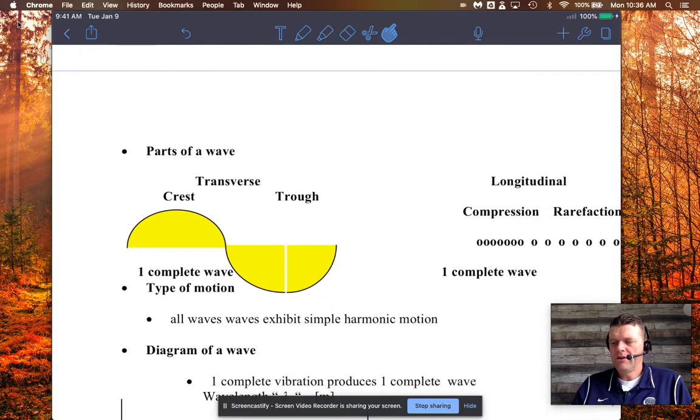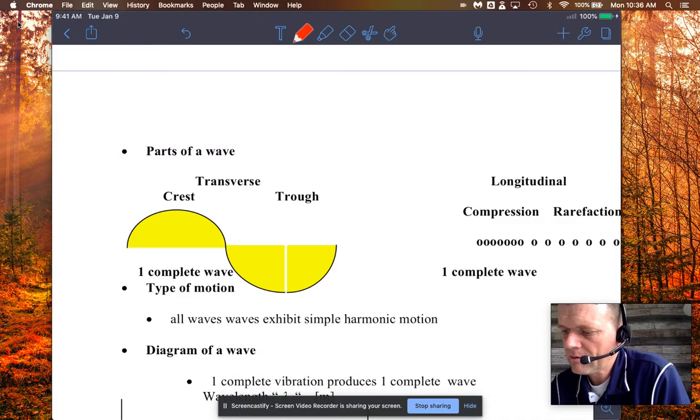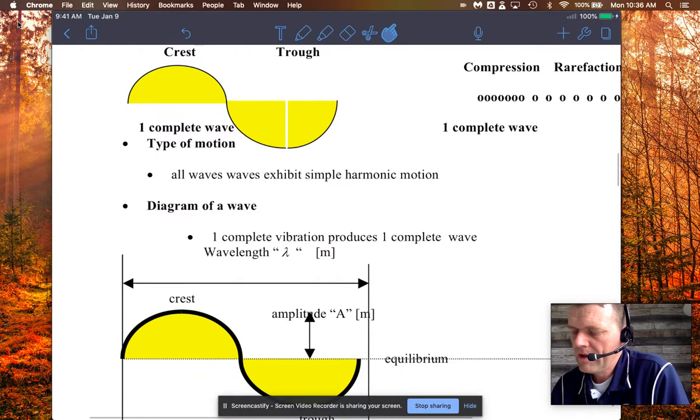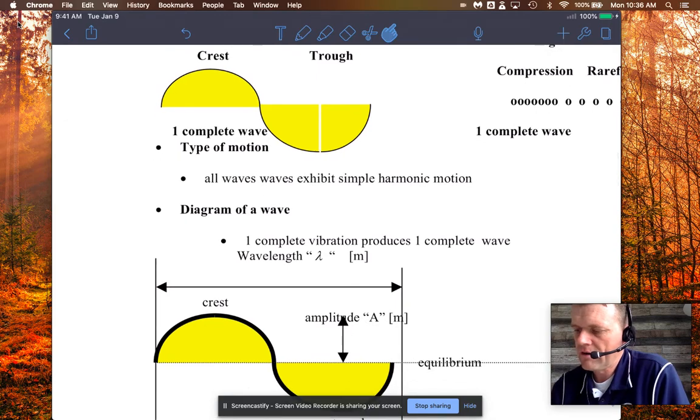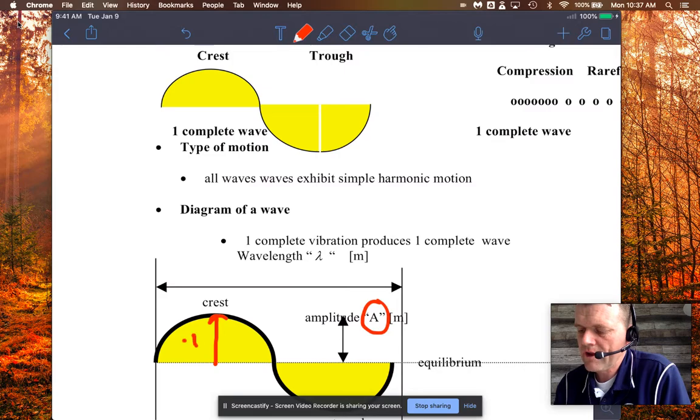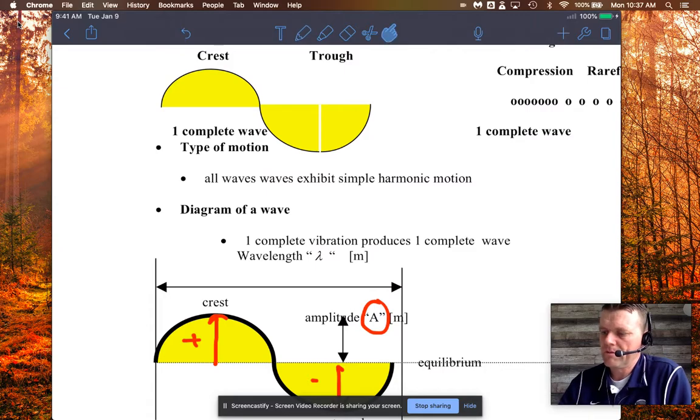In a transverse wave, we have a crest, which is the positive amplitude or above equilibrium, and we have the trough, which is below. Down here, I highlighted the displacement from equilibrium up, that's called the amplitude A. You can have a positive amplitude here for the crest, and then a negative amplitude here for the trough.